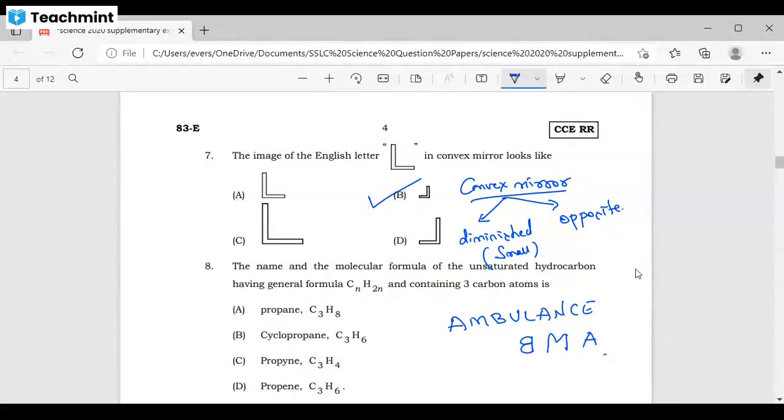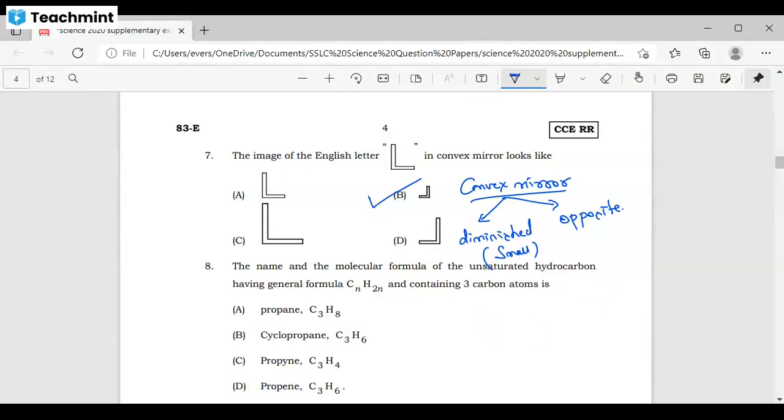Understood? They will write in the opposite direction, because if the front person is driving a bike and an ambulance is coming from behind, it looks normal for the front driver of the front vehicle. Understood? So here convex mirrors are used in your cars, let it be rear mirror or side mirror. Any doubts? No, sir. Got it? No, sir.